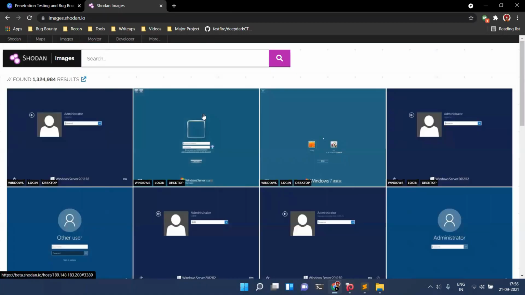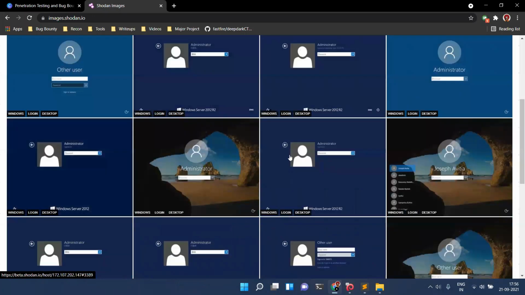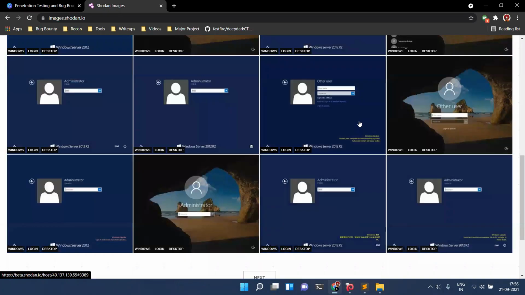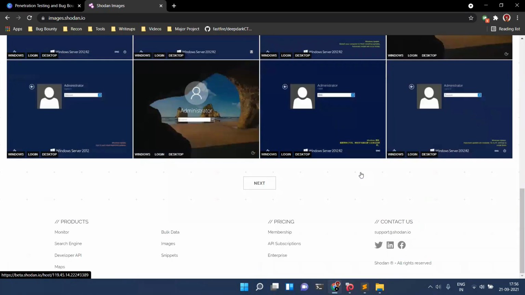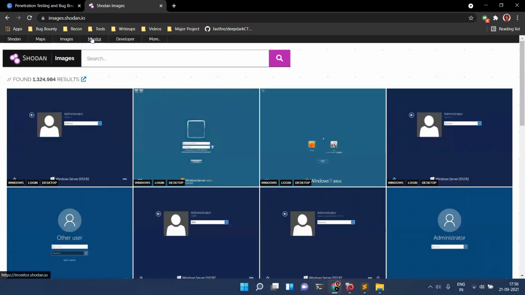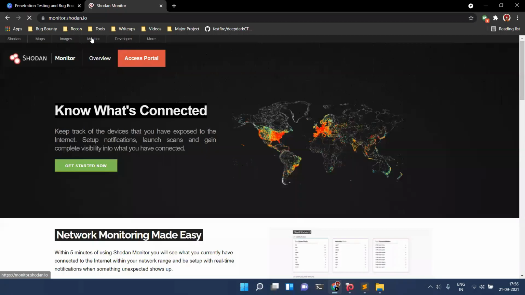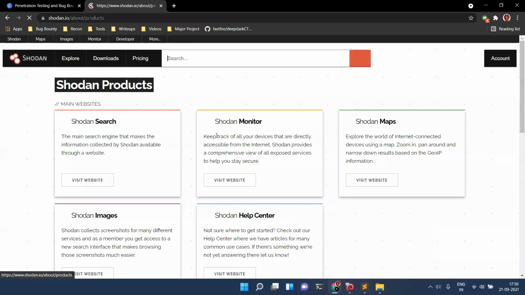Shodan by default captures screenshots of everything which it crawls. So these are login screenshots, and there might be some screenshot wherein the password is accessible, so you can use it. This is another paid feature of Shodan. Another one is monitor. Okay, not monitor. I guess one more was exploits. If you click on more,